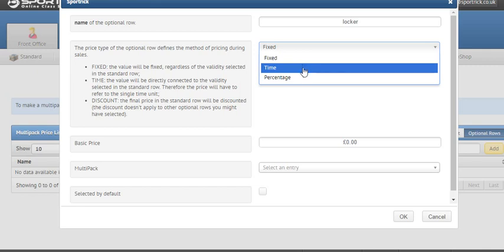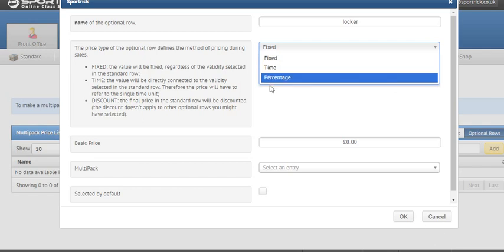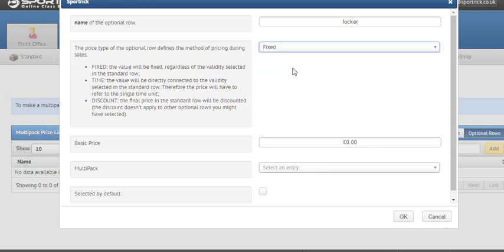For example, you can create an optional row for hair dryers and set 5 as a time. So this optional row will calculate 5 minutes for the use of the hair dryer. In this case, we will provide £1.50 as a price for the locker.